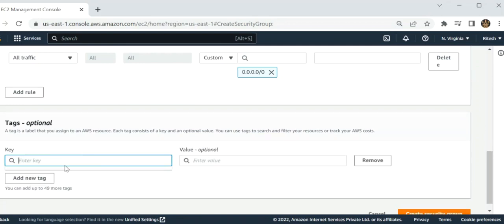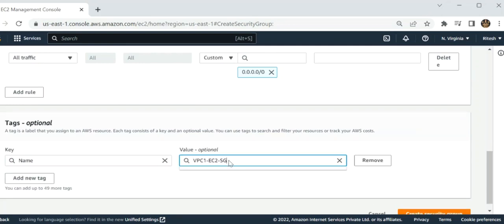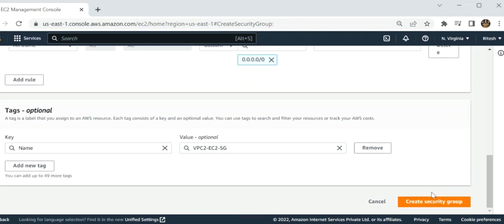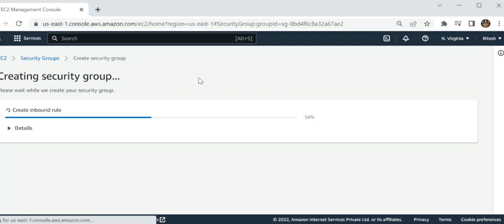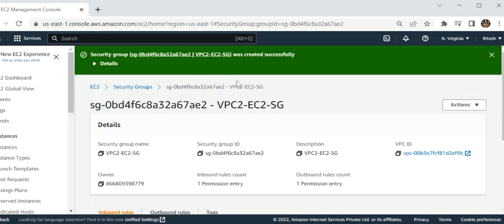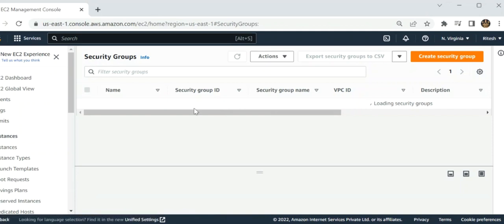The tag name I have to provide in name. Both of the security groups have been created for this instance. Two security groups have been created.